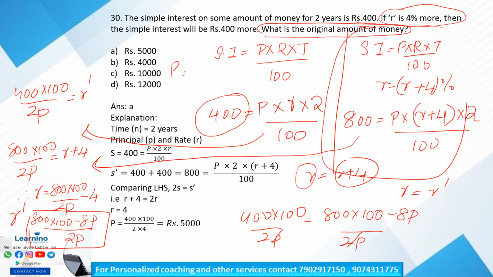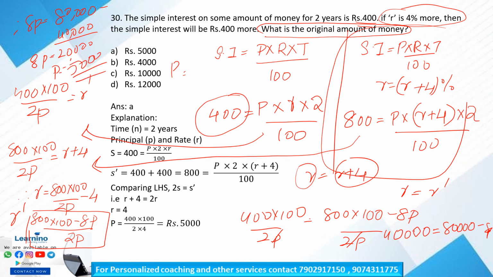2P cancels. We will get 400 into 100 is equal to 800 into 100 minus 8P. Therefore, 8P is equal to 80,000 minus 40,000. That is 8P is equal to 20,000 and P is equal to 5,000. Is it clear? So our final answer, the original amount of money, is the principal amount P, which is equal to 5,000. That is option A. Is it clear?